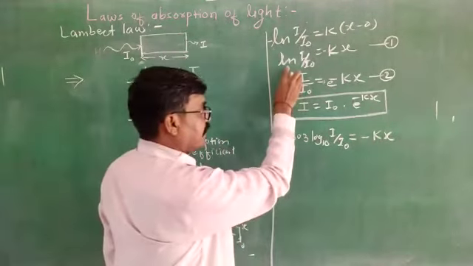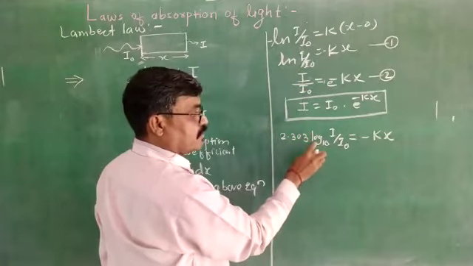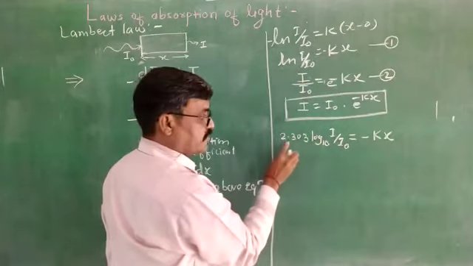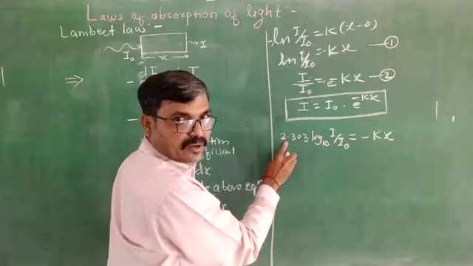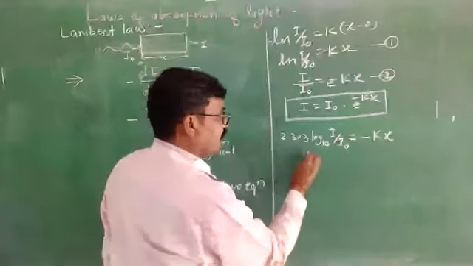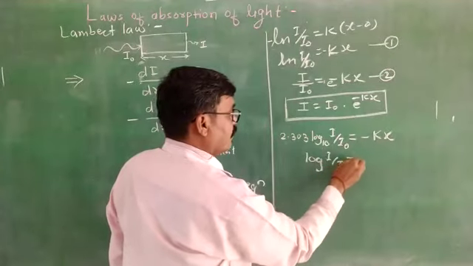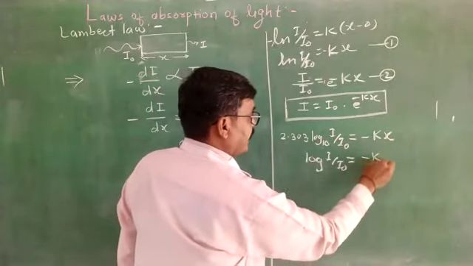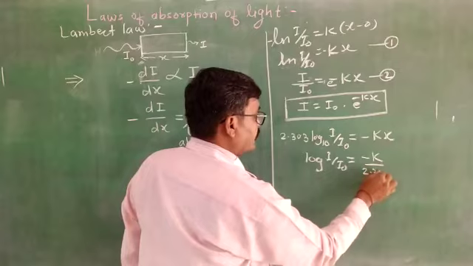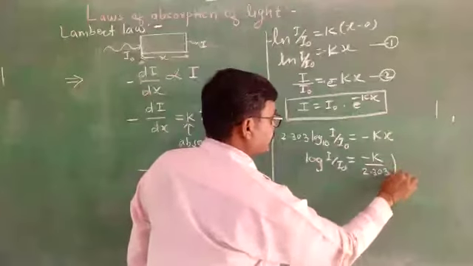Since this ln, that is natural log, is converted into log to the base 10, that's why it is multiplied by 2.303. Now further, log of I upon I0 is equal to minus k upon 2.303 into x.